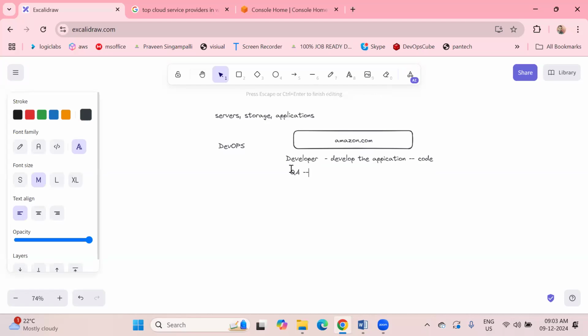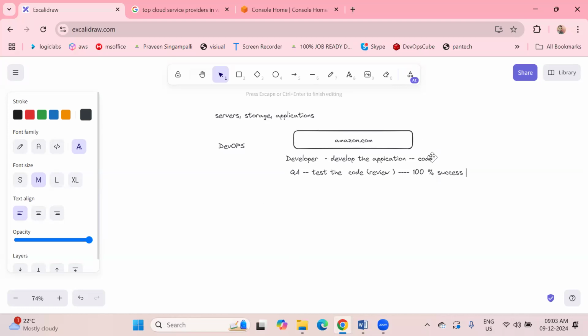QA will come. What will the QA team do? They test the application and test the code. Whatever code the developer writes, they will review it, whether the code is good or not. They will check it. Once they review the code, they say yes, the code is 100% good quality. Success. Then what is the next thing we have to do?